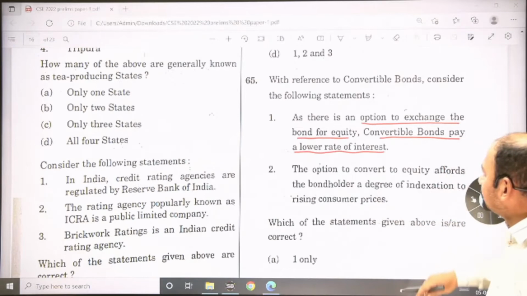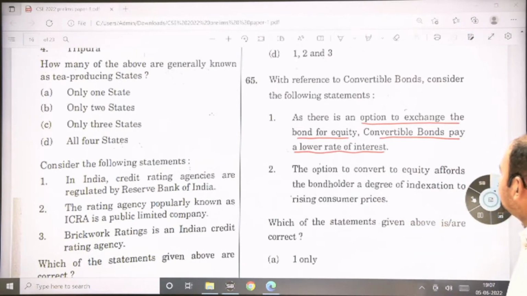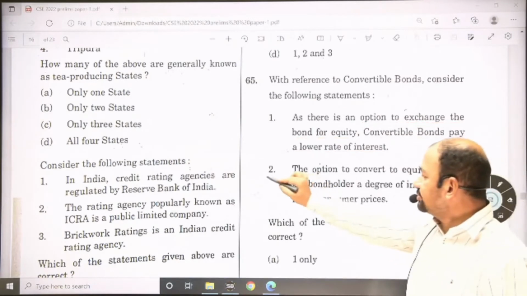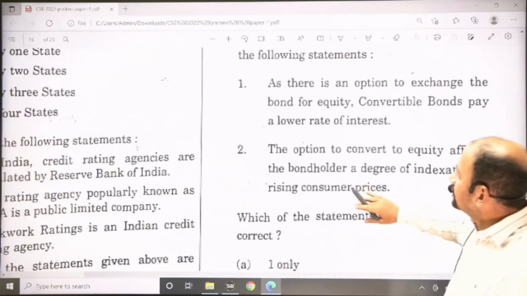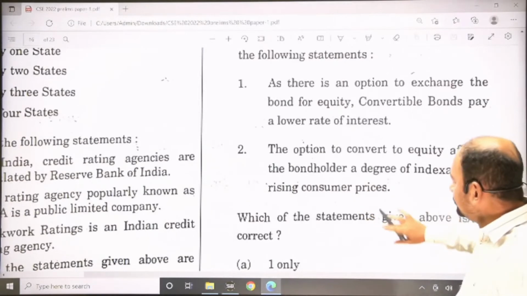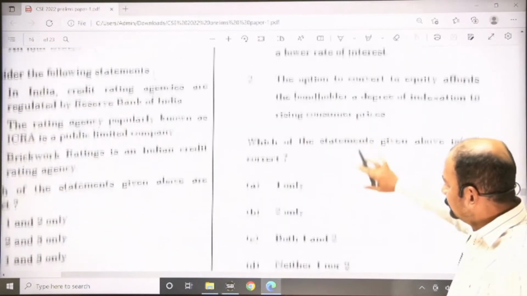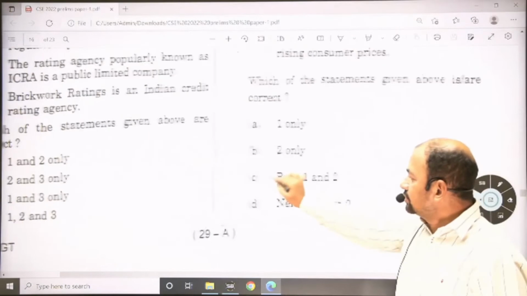So the first statement is true. Second, the option to convert to equity affords the bondholder a degree of indexation to the rising consumer price. So obviously this is also a correct statement. So the answer for this is both 1 and 2.